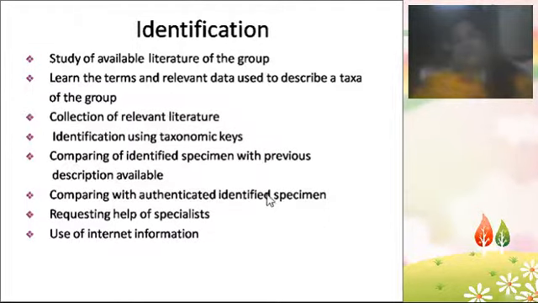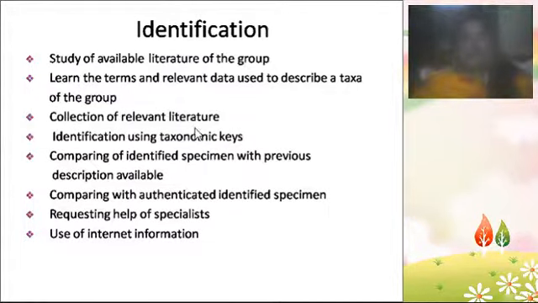So this slide is about identification. Identification means identifying: study of the available literature of the group. After identifying the plant, you have to study the already existing literature, the already existing books about the plants, and then learn the terms and relevant data used to describe a taxon of the group. So we have to learn what terms are used to describe the plant, and how the data should be used in describing a plant.